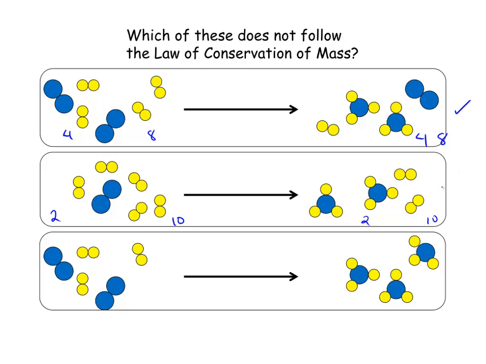So in both of these cases, the law of conservation of mass is followed. However, in the third box, we have 4 blue ones on the left, and we have only 3 blue ones on the right. We have shown an atom being lost, and so this is not correct. According to the law of conservation of mass, you're always going to have the same number and type of atoms at the end as you do at the beginning.